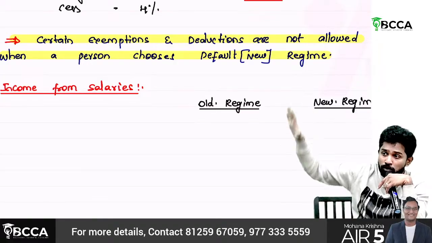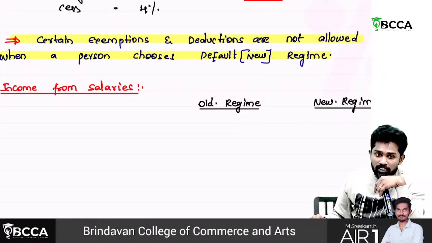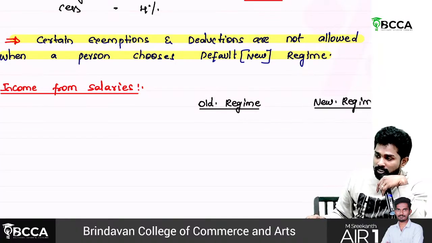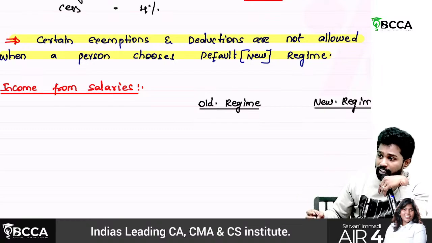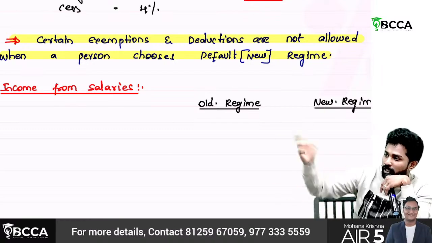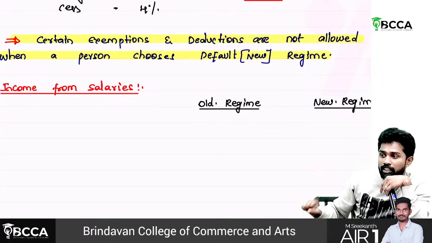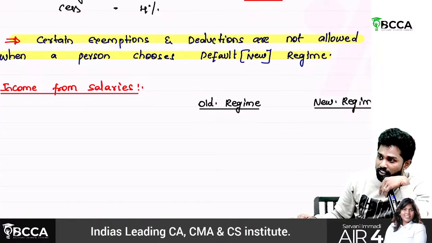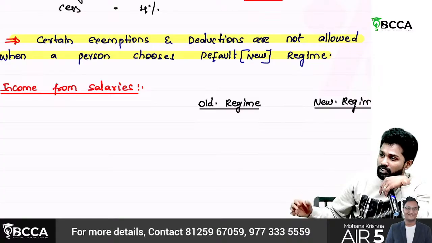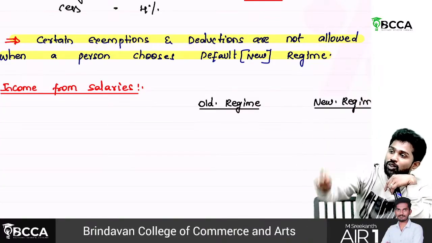The second part is perquisites: rent-free accommodation, motor car perquisite, servant facility, telephone facility. The third segment is retirement related: leave encashment, gratuity, provident fund, pension, commuted pension, uncommuted pension.